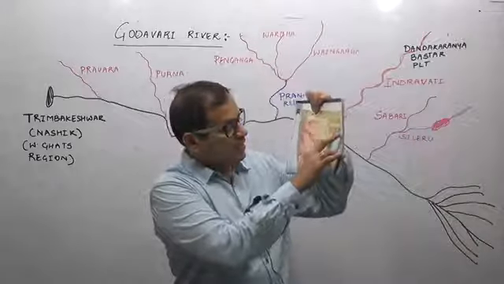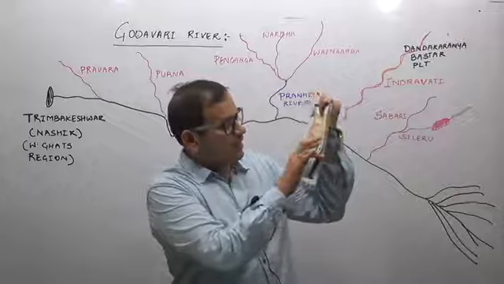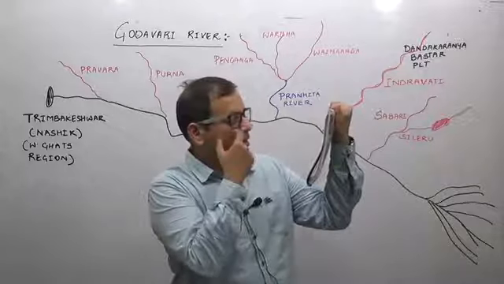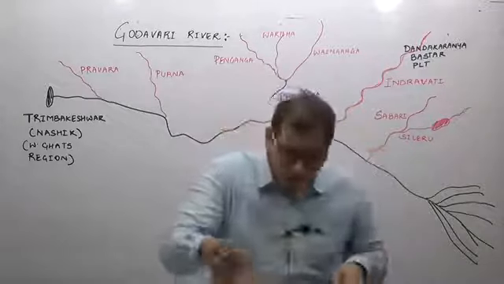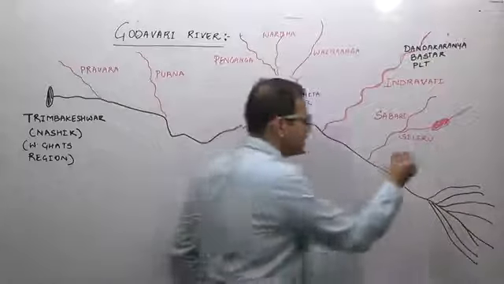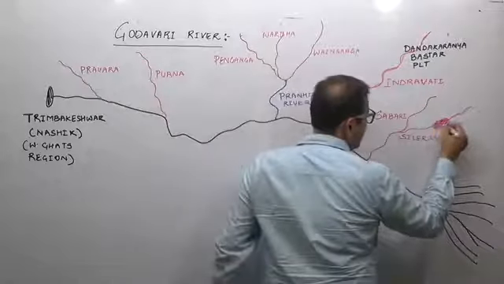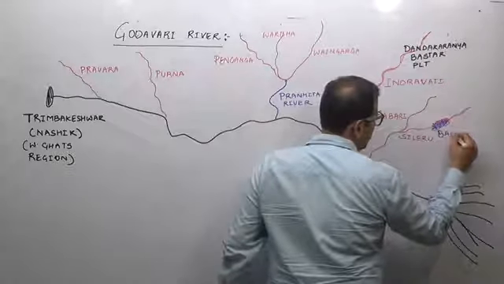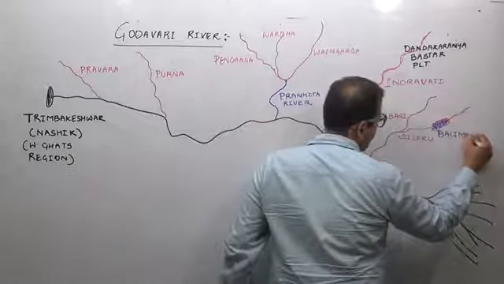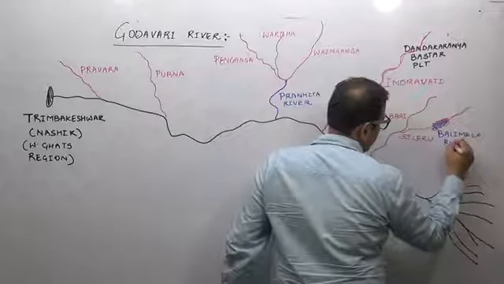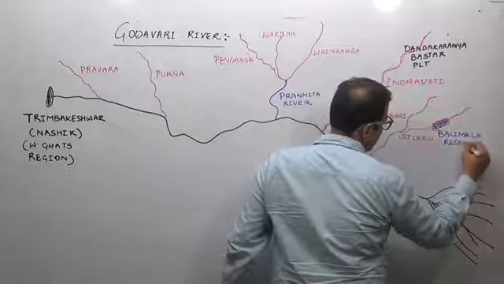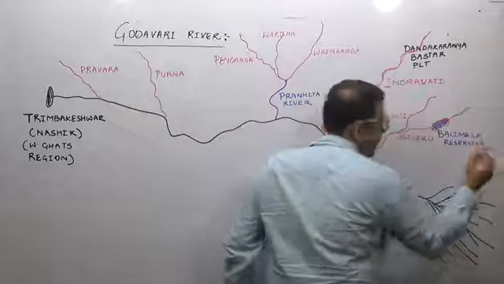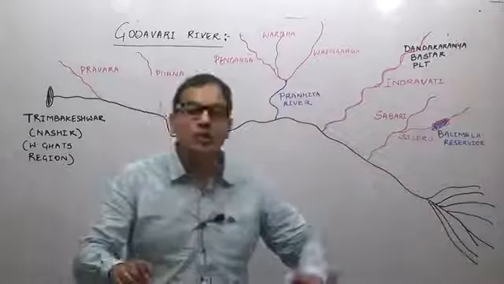You can see here river Sabri is there, and there is an important reservoir, an important dam which I have drawn here, and this reservoir is on the Balimela. This is the Balimela reservoir, or the Balimela Dam is located here.